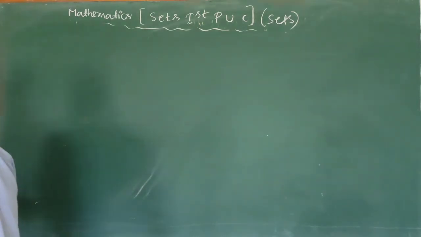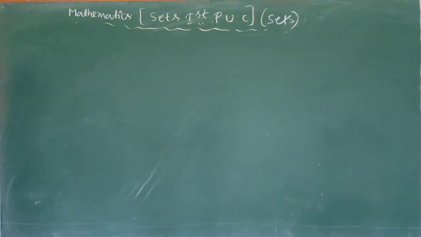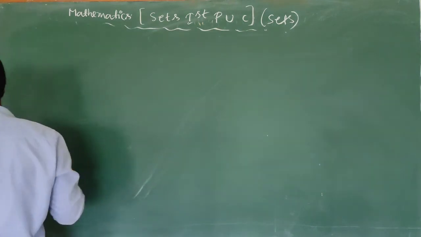Another representation is the set builder method or rule method.